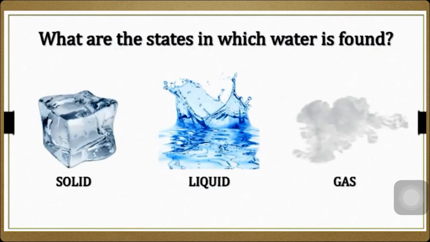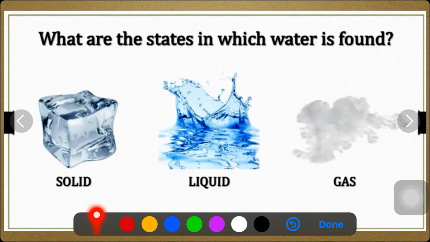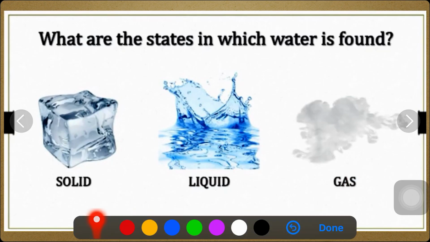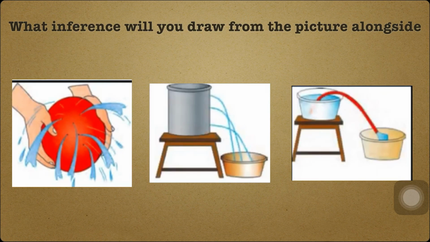Let's recall, students, what are the states in which water is found? So, water is found in 3 states of matter, that is solid, liquid and gaseous. Now students, some pictures are shown here.